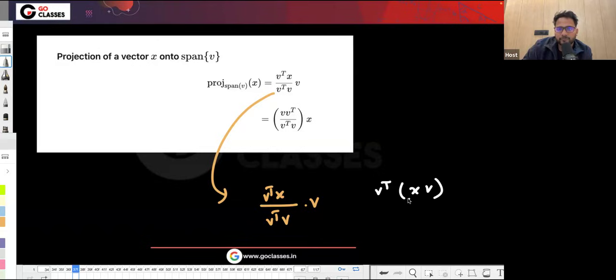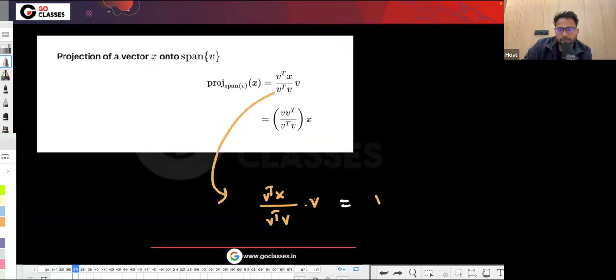I want to take this X outside. Since V transpose X and V transpose V are scalars, instead of writing it this way, we can write it another way.